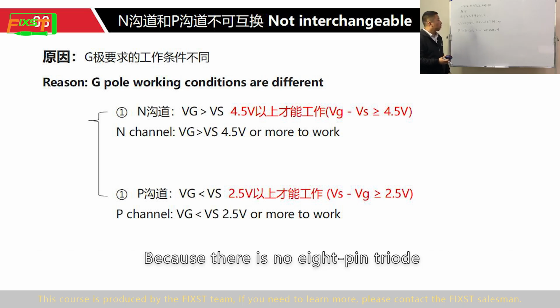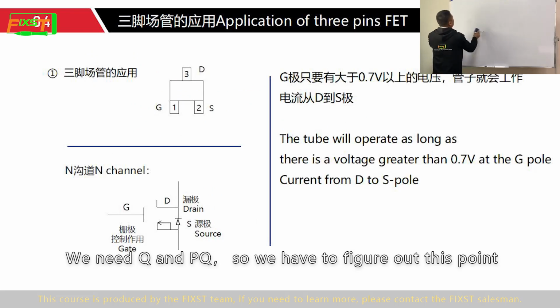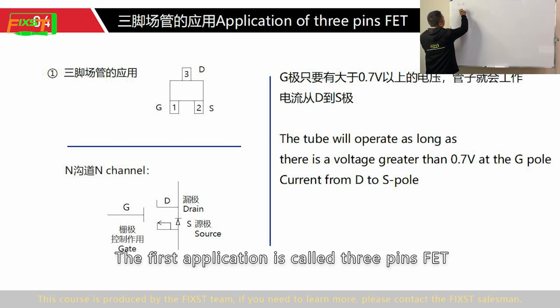Because there is no 8-pin transistor. The same is true for 6-pin ones. They are all FETs. We need to recognize Q and PQ, so we have to figure out this point. So let's first look at the application of these types of tubes. The first application is called the 3-pin FET.